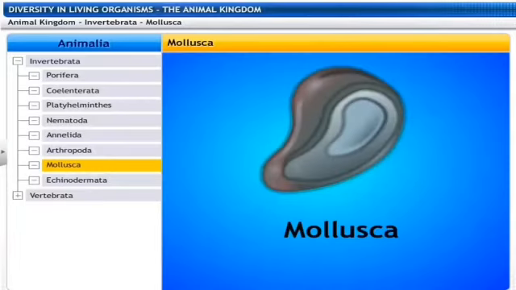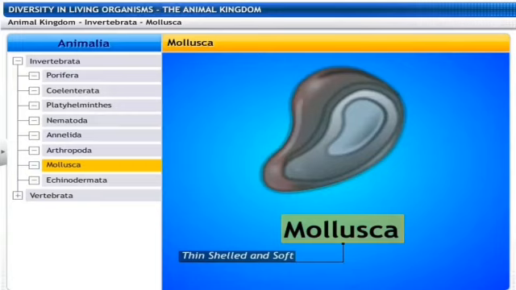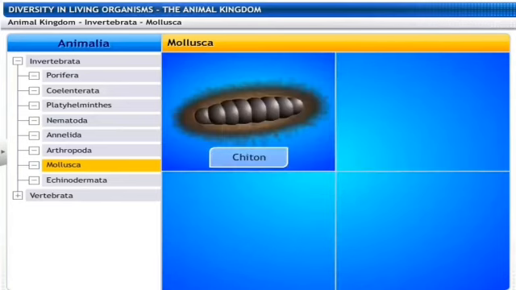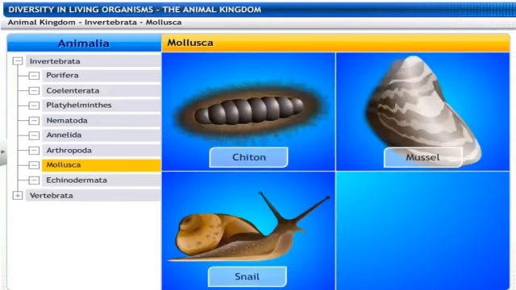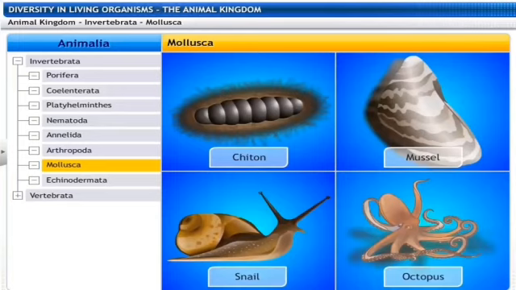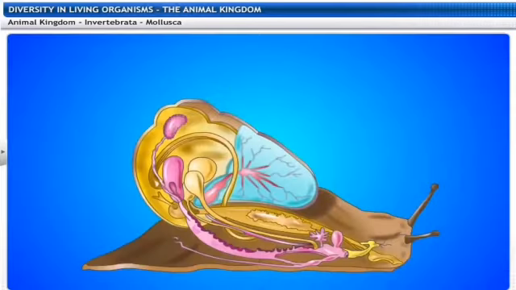The next phylum is the phylum Mollusca. Now in the animals of this group, there is bilateral symmetry. The coelomic cavity, meaning the body cavity, is reduced, so it is not very well developed. And there is a little segmentation, so not true segments that we will be able to observe in them. They have an open circulatory system. The kidney-like organs are there for the purpose of excretion. These are the various examples of it.